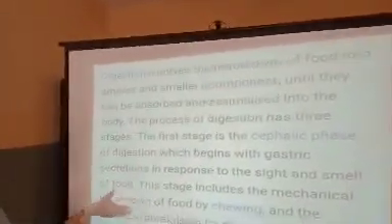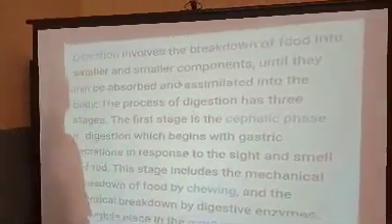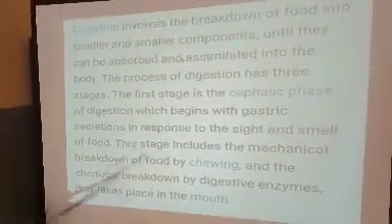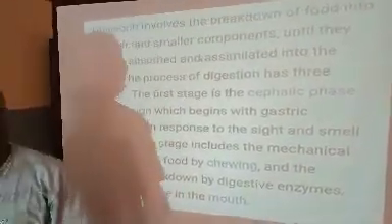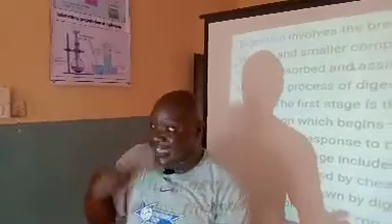So the process of digestion has 3 stages. Let's look at it. The first stage is the cephalic phase of food, which begins with gastric secretions in response to the sight and smell of food. Remember what they normally say, that smelling occurs first where? In your brain, because there are olfactory lobes in your brain that link the nose.